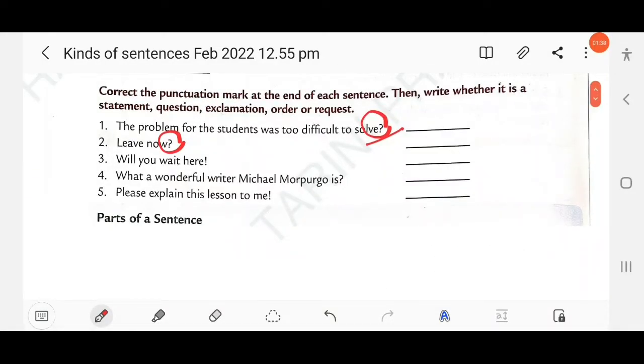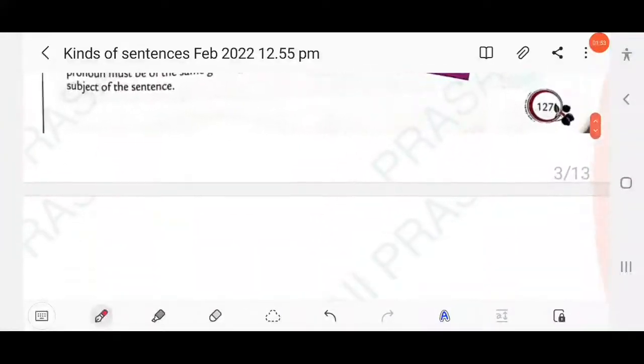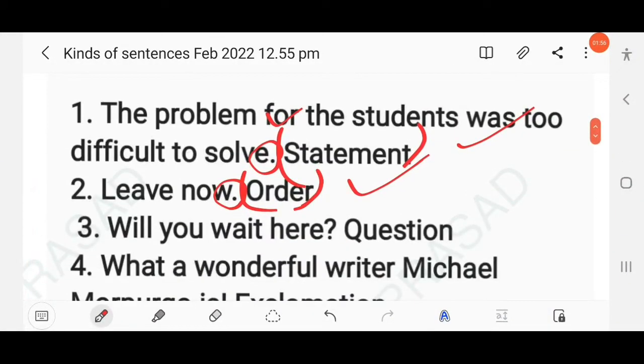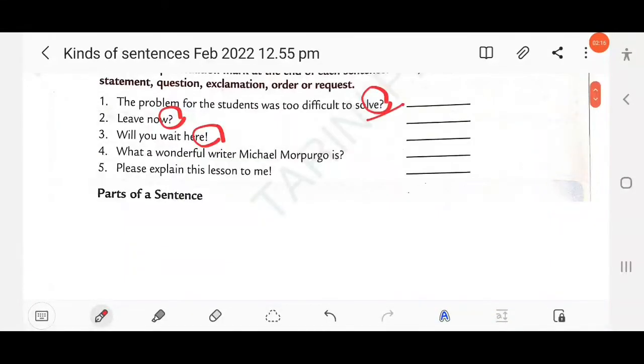Then next question: will you wait here? Again an exclamation mark is used. This is an interrogative question, yes or no. So you have to remove the exclamation mark and use a question mark, and write this is a question. As the instruction says, you have to write a statement, a question, exclamation, order or request.